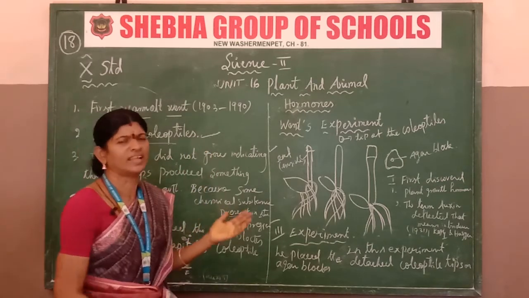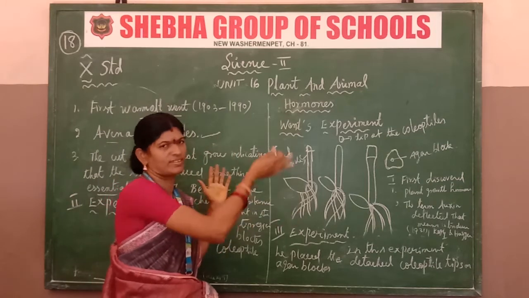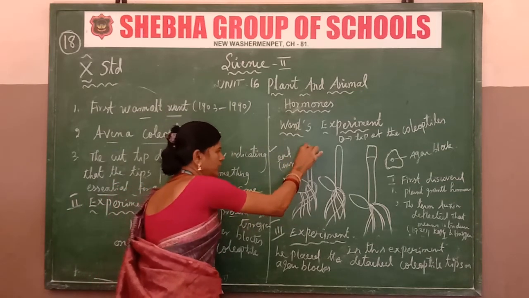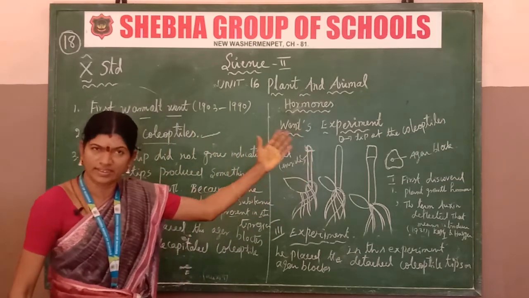What is the reason? Some chemical substance is present in the tip region, so the plant will not grow without it. So the first experiment is finished.